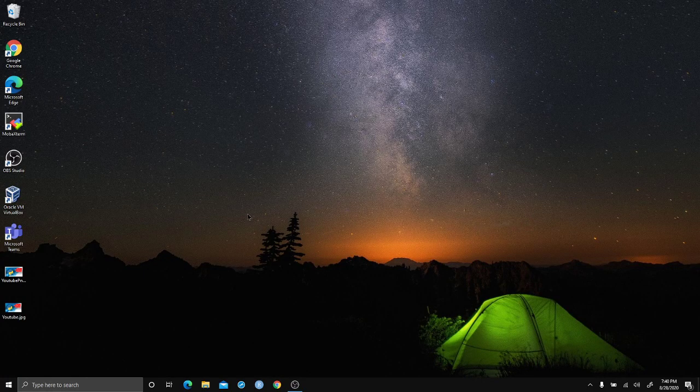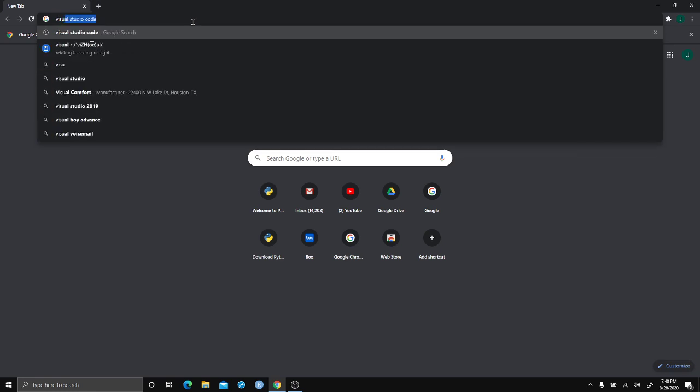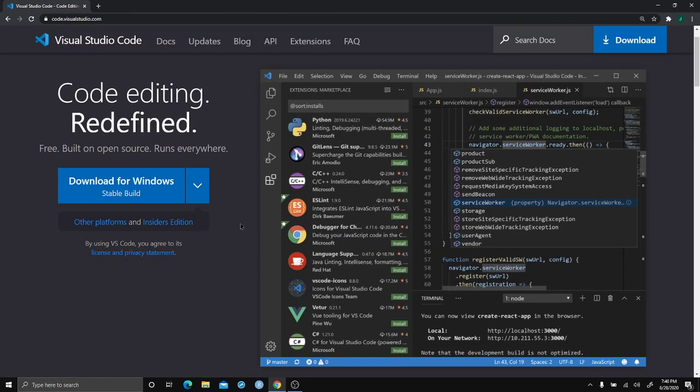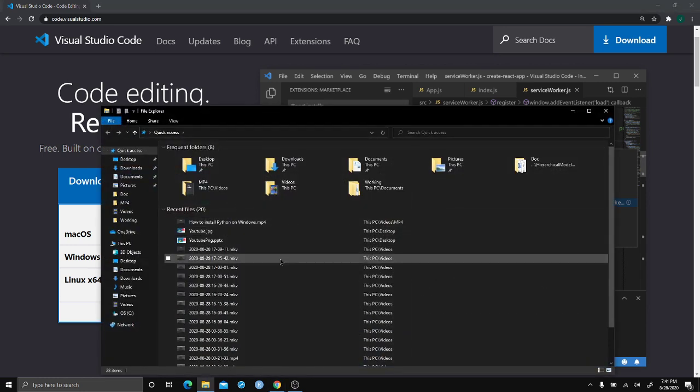Okay, let's start installing Visual Studio Code. We can go directly to code.visualstudio.com, and you can find the download for Windows. You can also download it for Mac OS and Linux. Click download here. Because I've already downloaded it, I'll directly install it.